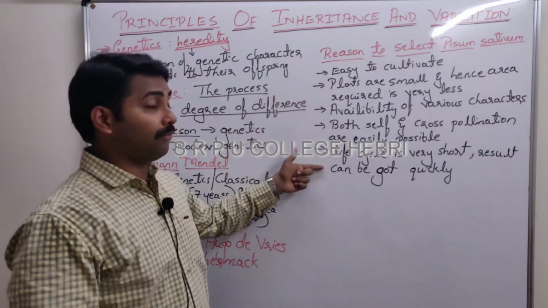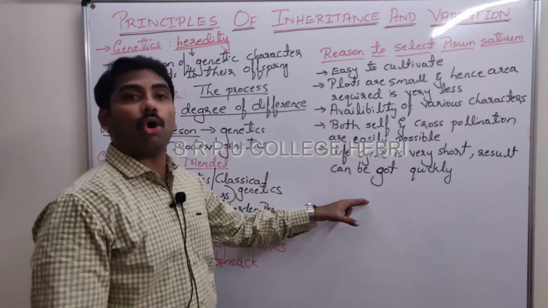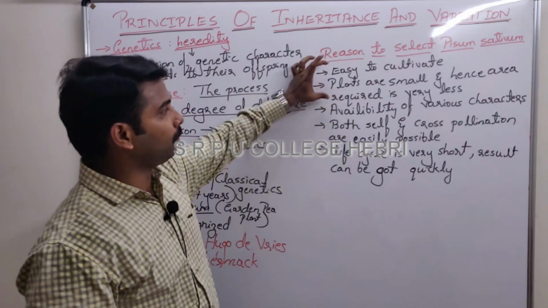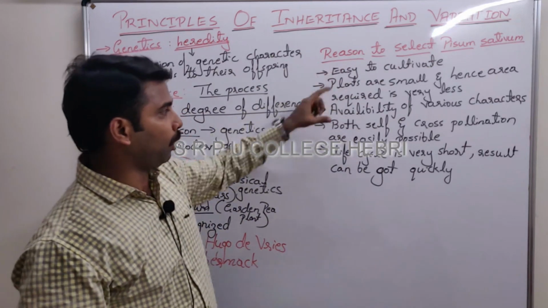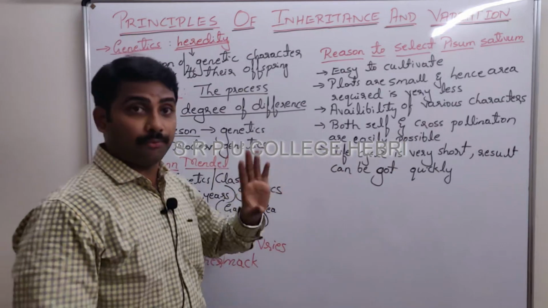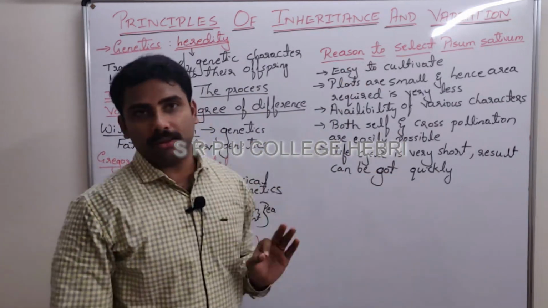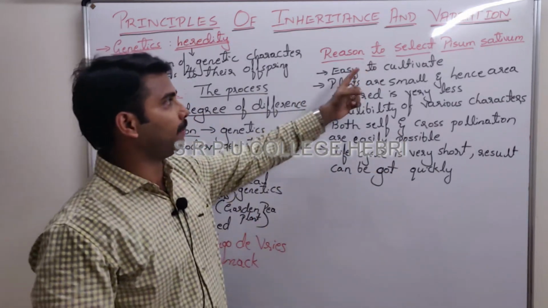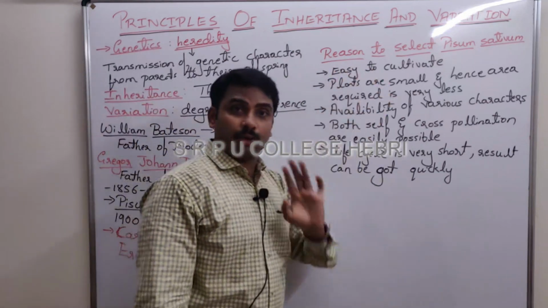Here I have made 5 points, but you have to answer all 5. Condense them into 4. The first 2 are 1 point, then second, third and the 4th. All these points are very important. So what are the reasons to select Pisum sativum? They are easy to cultivate.